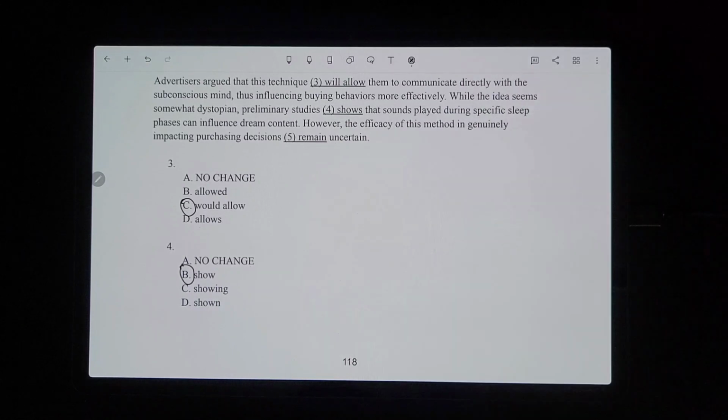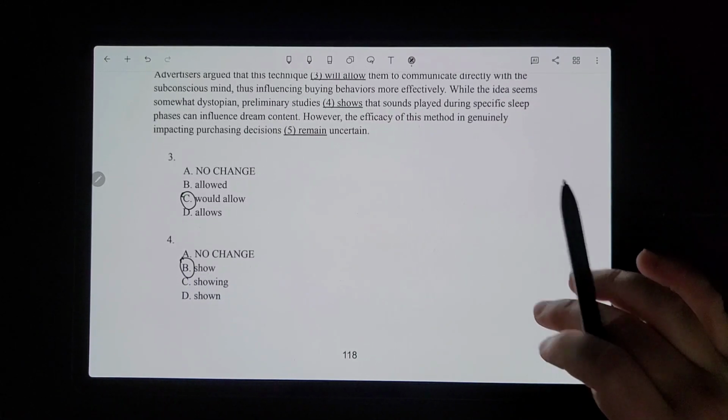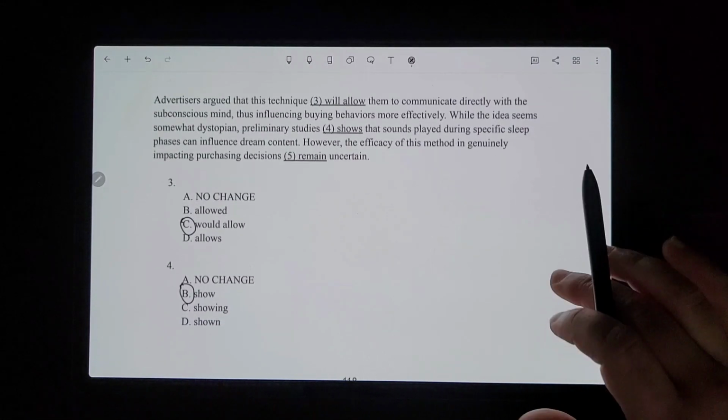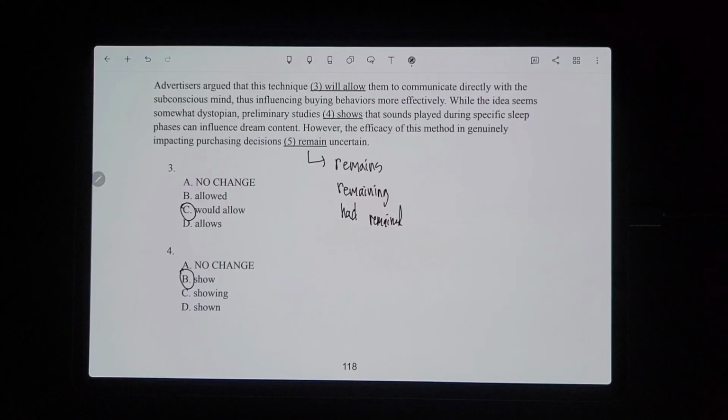Sorry, it's hard to remember all of these exact names and terminologies while I'm trying to explain this. Let me take a second to write down the answer choices so we can see them at the same time. Okay, number 5: however, the efficacy of this method in genuinely impacting purchasing decisions remain uncertain.